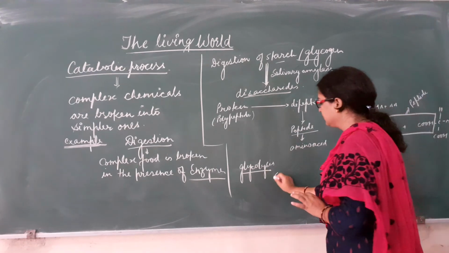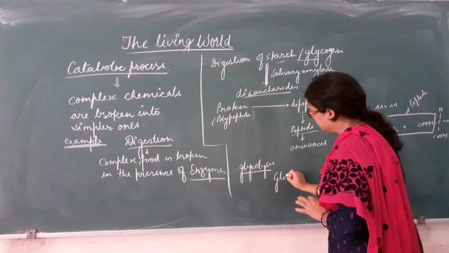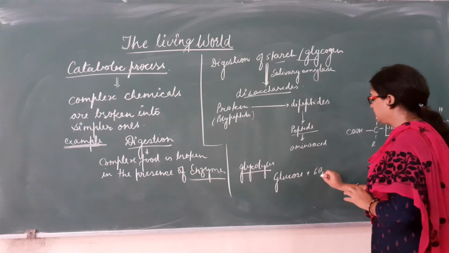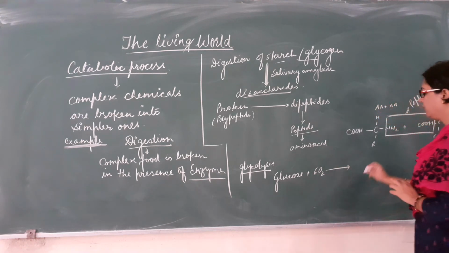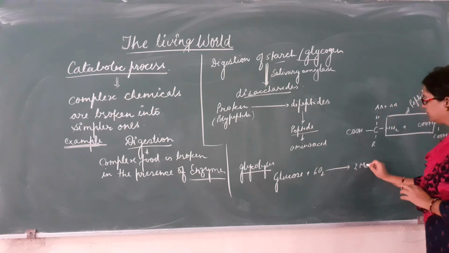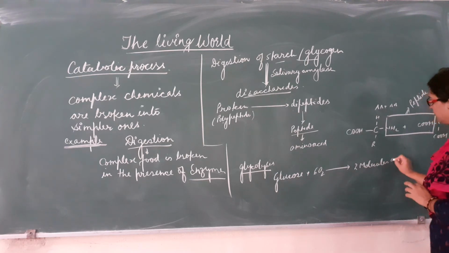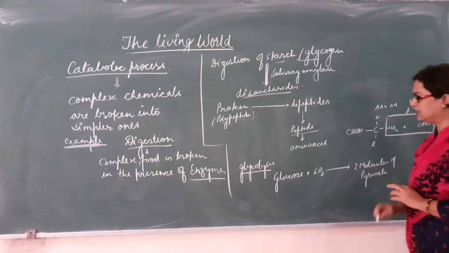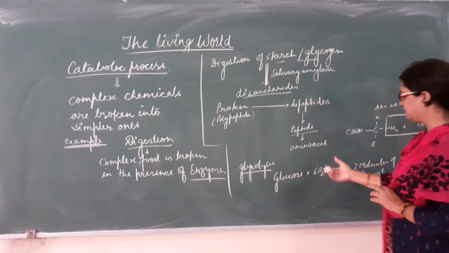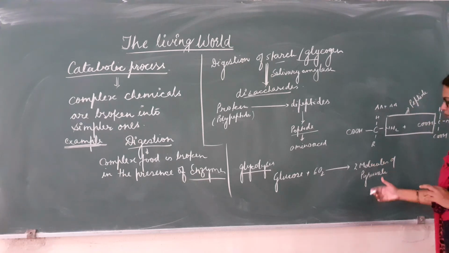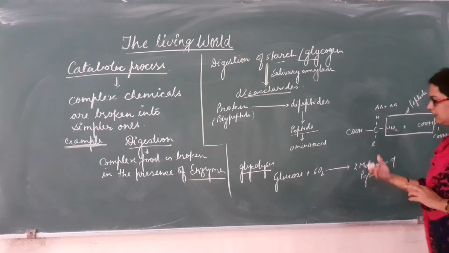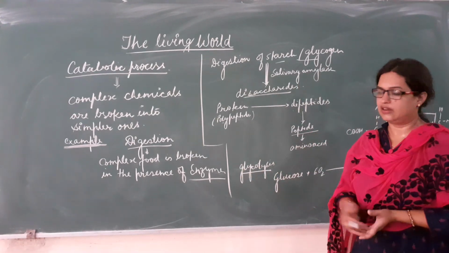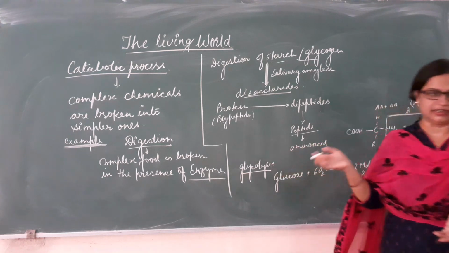So in glycolysis, glucose is oxidized in the presence of oxygen gas to form two molecules of pyruvate, which is a 3-carbon compound. Glucose is a 6-carbon compound. It is broken into two molecules of the 3-carbon compound pyruvate. Further, pyruvate is broken into CO2 and H2O during the Krebs cycle. So all these are examples of catabolic reactions.